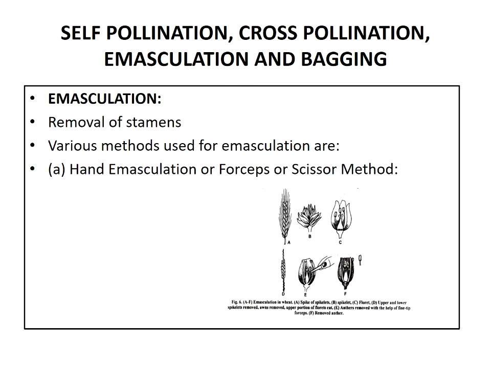The first one is hand emasculation, or the forceps or scissor method. This method is generally used in those plants which have large flowers. In this method, the corolla of the selected flower is opened and the anthers are carefully removed with the help of fine-tip forceps. Here the flowers should be selected at the proper stage.